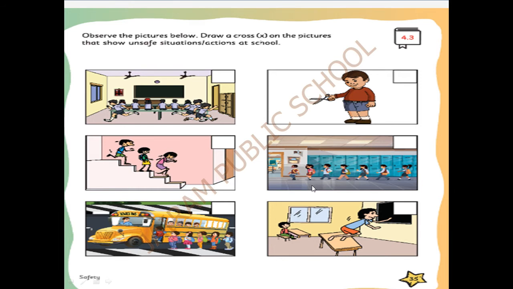Okay, children. So everybody should be careful while going inside the classroom and coming out from the classroom. We can check whether our answers are correct or wrong. See, first one is wrong, second one is cross, third one cross, fourth one is correct, fifth one is correct, and sixth one is also cross. Okay. So everybody follow the instructions properly.